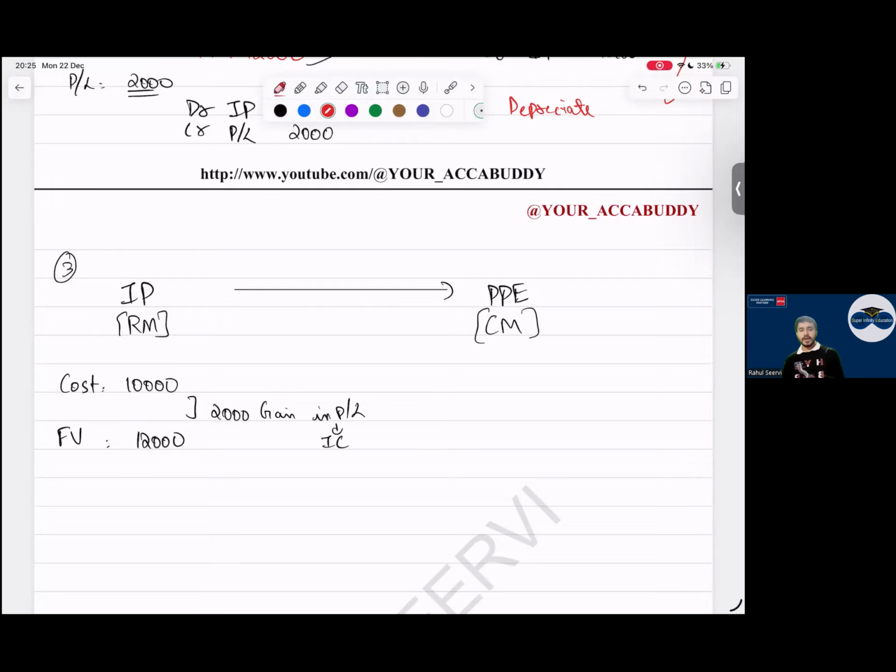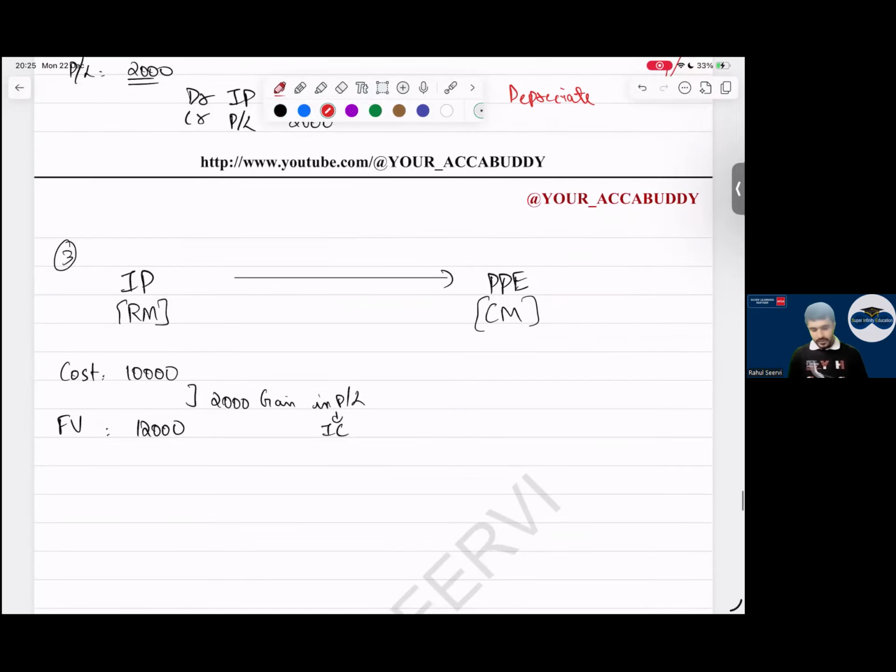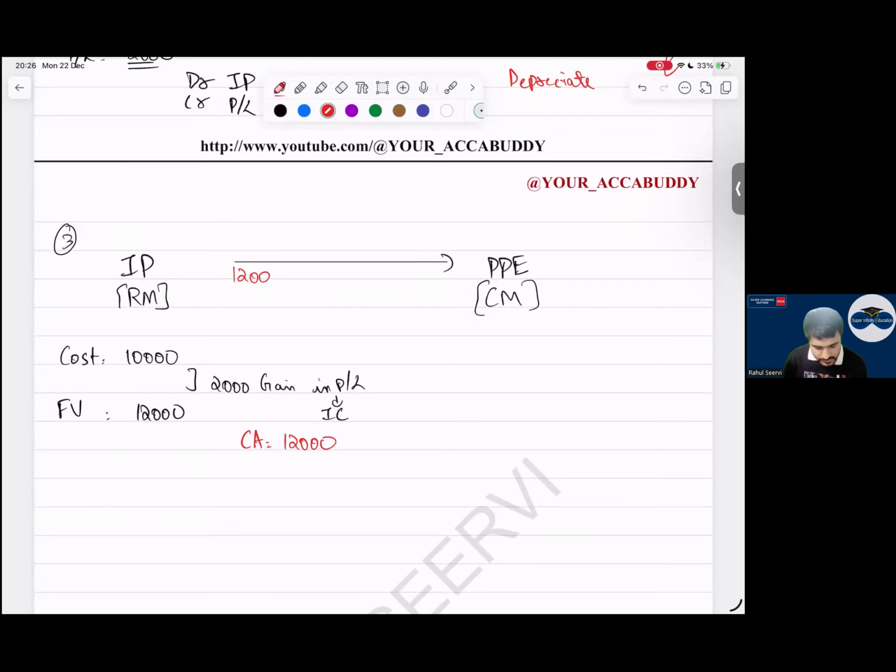IC, IP दोनों बाय बाय है, समझ लो वैसे. Now what I say, carrying amount is how much, everyone? So 12,000, 12,000 only. This 12,000, what will I do? Transfer to PP. See, we do not care what PP is doing. We are thinking about ourselves. मेरे को गोवा जाना है, मतलब जाना ही है. Think in that way.